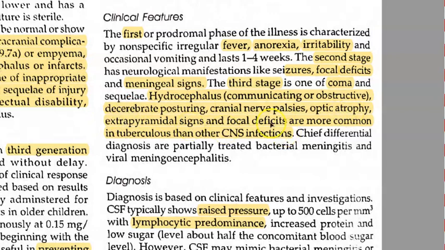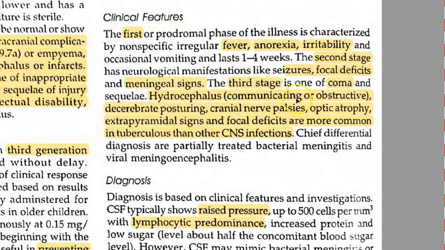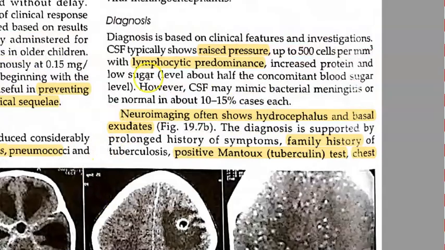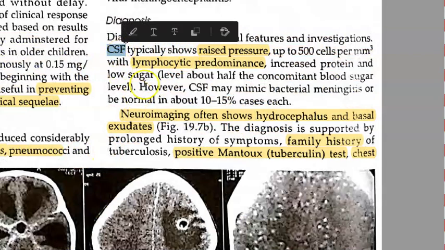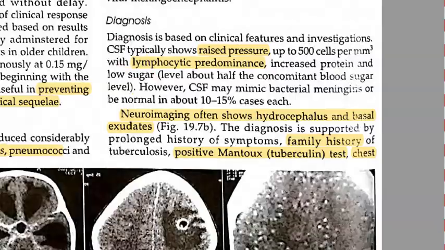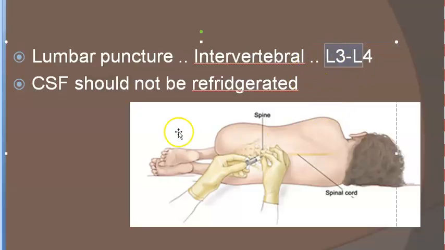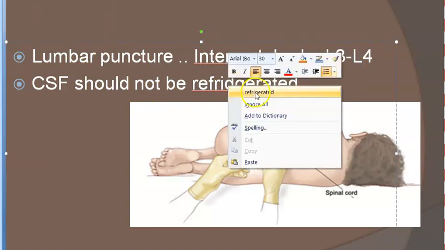Extrapyramidal signs and focal deficits are more common in tuberculous meningitis than other CNS infections. So remember, that is why they will ask you this in the exam. Tuberculous meningitis is a very severe form of tuberculosis, and hydrocephalus, etc. can result. Looking at the diagnosis, you will check the CSF, right? You will do a lumbar puncture, get the CSF, and check it. The puncture is done between L3 and L4, and the CSF you should not refrigerate, remember.